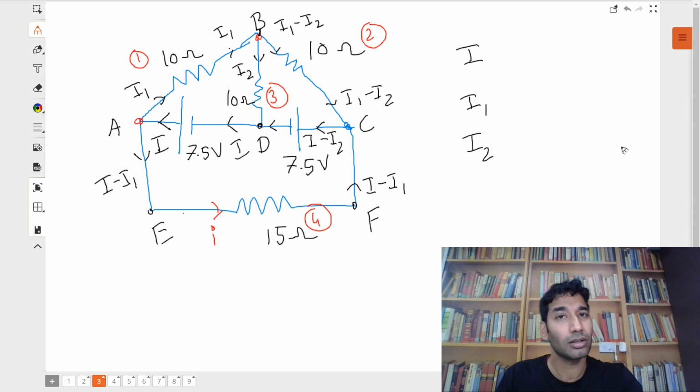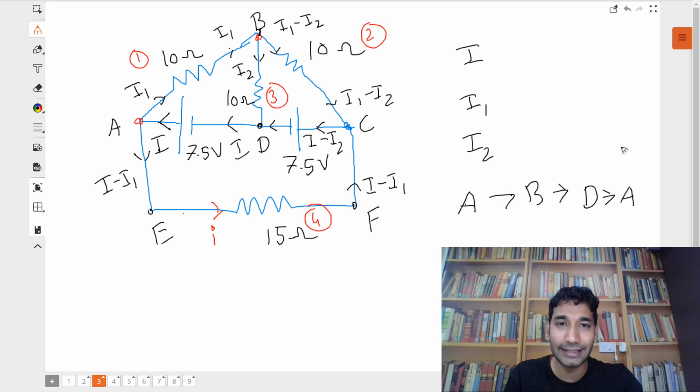Yes or no? Students, everyone, folks, guys, every one of you remember Kirchhoff's second law? Yes? Or not? Yeah, KVL, exactly. Yeah, I'm looking at your chats. Okay, great. So you will form 3 equations using Kirchhoff's second law. One can be A to B to D and back to A. So this loop will give you one equation. Then probably this B C D B loop will give you the second equation, and probably this A C F E A will give you the third equation. Right?